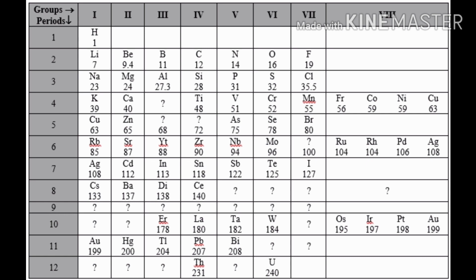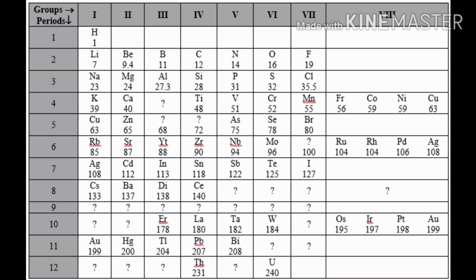This table consists of 12 horizontal rows and 8 vertical columns. The 12 horizontal rows are classified into 7 series and the vertical columns were named as groups. While arranging elements, it was especially considered that elements having similar properties were placed in the same group. While doing so, some gaps had to be left in the table.